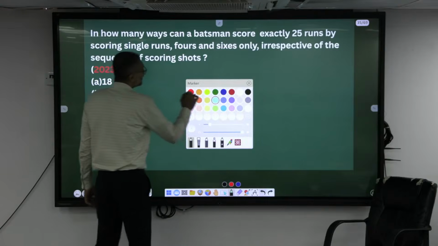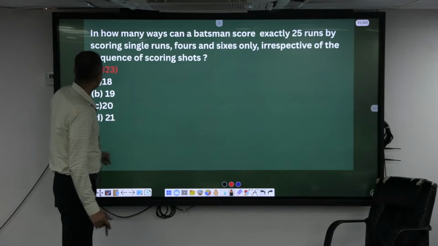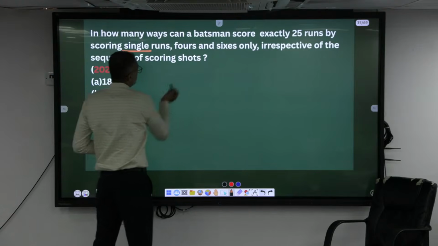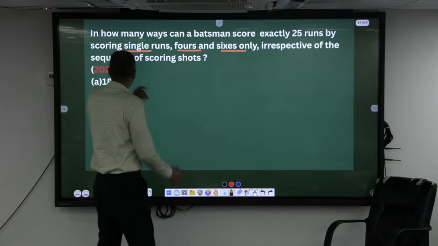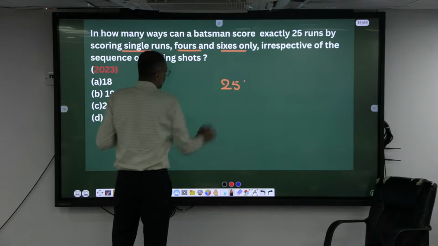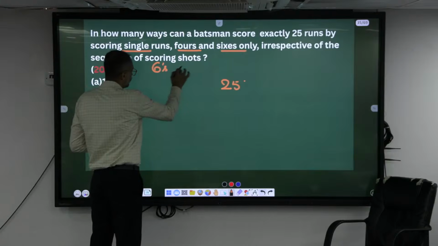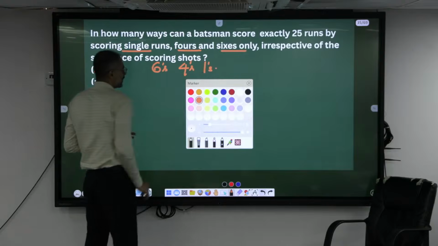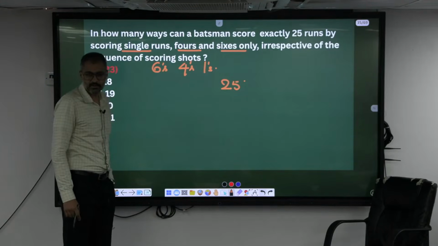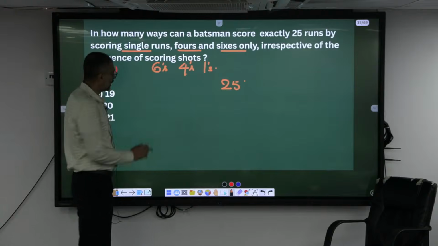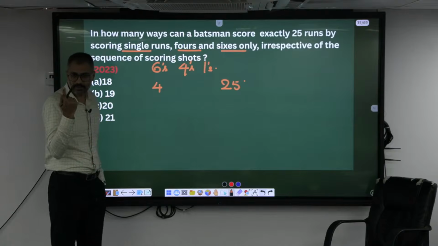Like in the IPL, how many runs you have to score? Okay, what are the denominations of the runs? I can score singles, I can score fours, I can score 6. Now look here, to make it 25, always count the maximums first. Let's go in a sequence: sixes, fours and ones. Maximum is 6, four 6s can be hit. If I go with four 6s, the remaining I can deal with ones. This is only one way, right madam?